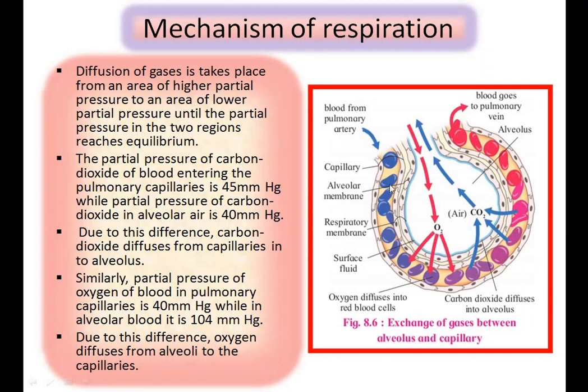Here in the figure, according to the concentration gradient, the diffusion of gases can take place from higher partial pressure to lower, that is, from an area of higher partial pressure to an area of lower partial pressure until the partial pressure in the two regions reaches equilibrium. Means what? Means diffusion of gases can take place from the area of higher partial pressure, म्हणजे हाय